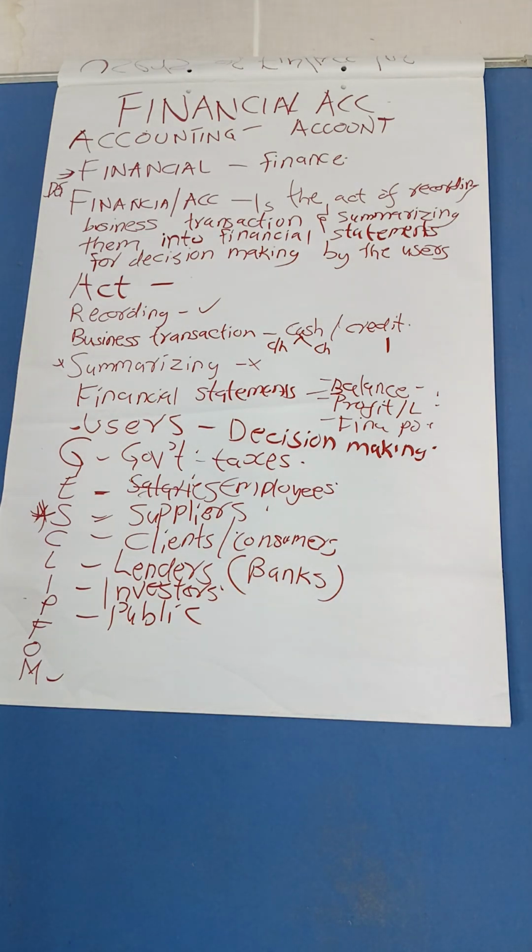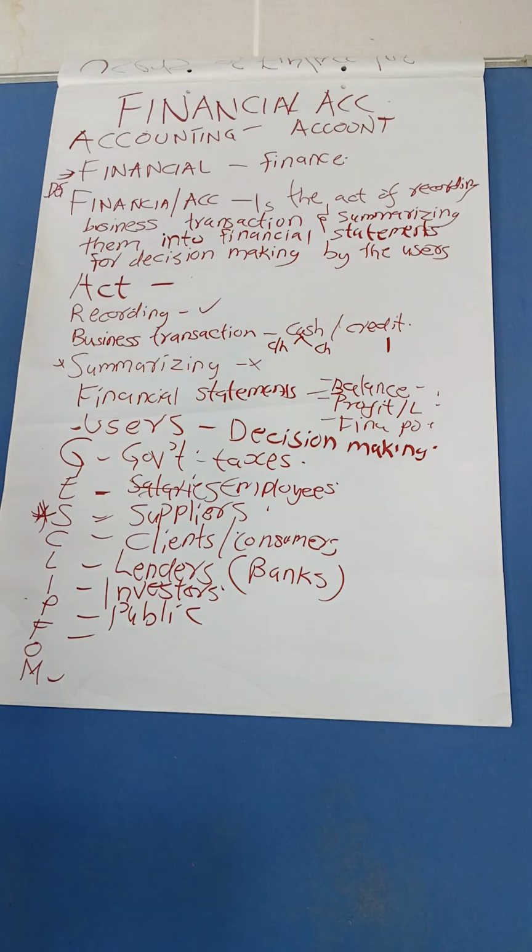Good. Then we have financial analysts or advisors. Here I can say maybe like auditors. They need information so that we can give valid advice. We can tell you, venture in this or don't venture in this, because this project has given you this.